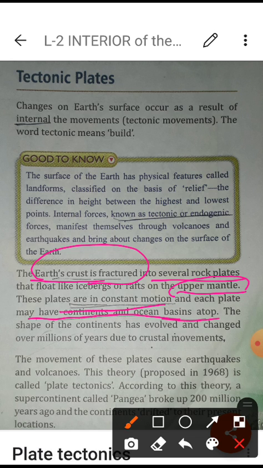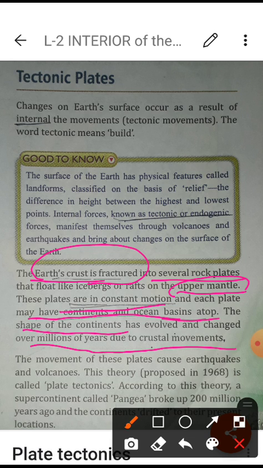Some plates form the continents, the continental plates, and some form the oceans, the oceanic plates. The plates forming the continents as well as the oceans are floating all the time on the mantle area. This way the shape of the continents has evolved and changed over millions of years due to crustal movement. Students, our earth was not like this one. Now in the next paragraph we will come to know.